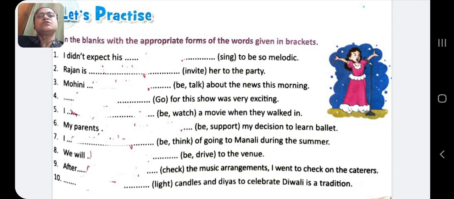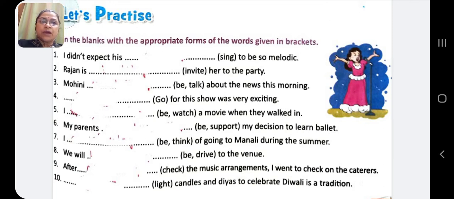My parents were supporting my decision to learn ballet. I am thinking of going to Manali during the summer. We will be driving to the venue. Then, after checking the music arrangements, I went to check the caterers. Lighting candles or diyas to celebrate Diwali is a tradition.